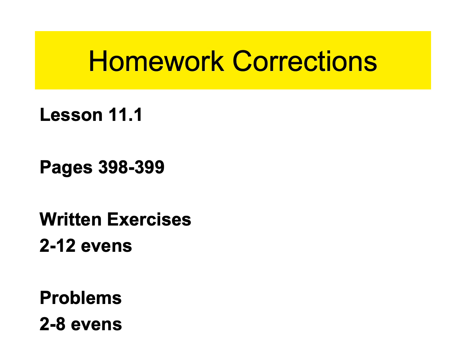So we started our last chapter of the year. The homework was on permutations, basically, and the permutations formula. Didn't get any emails, so I assume that you guys were okay on this. Let's go over the answers. So let's see. It was 2 through 12 evens on the written, and then 2 through 8 on the problems. So on this, starting with the written.